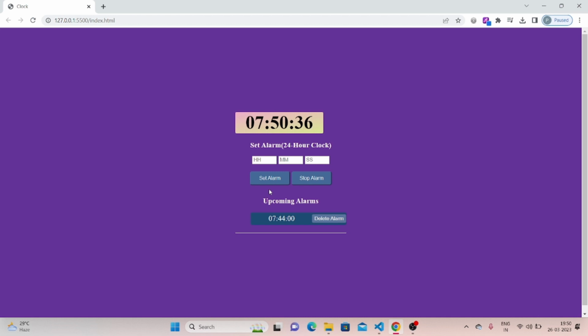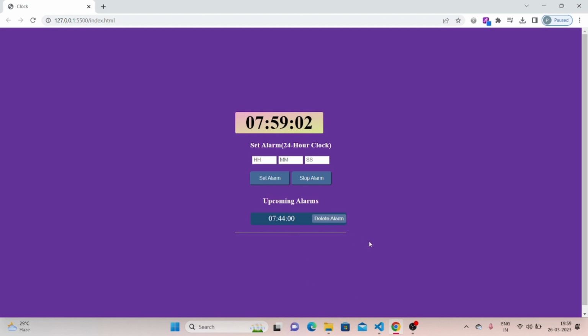So the project could be divided into three parts. The first part contained a digital clock which is updating every second, the second part contained the setting of multiple alarms, and the third part was ringing the various alarms when the times come.